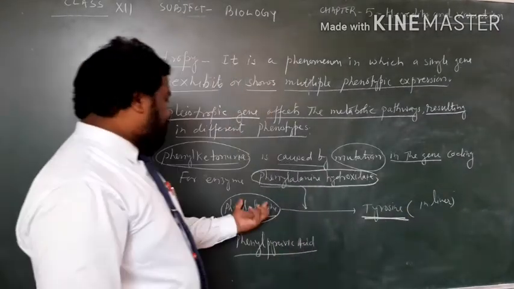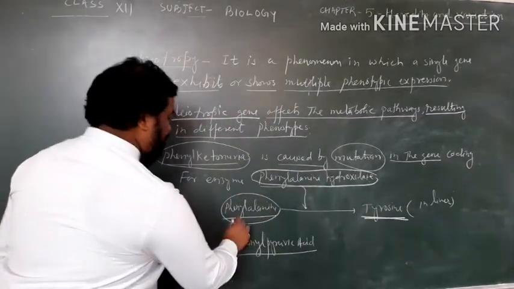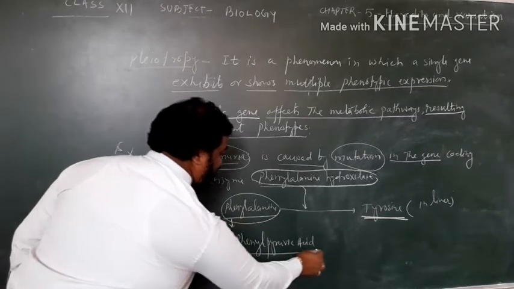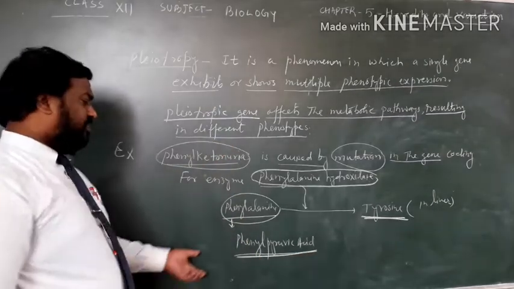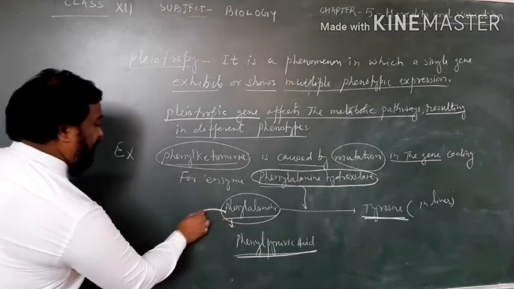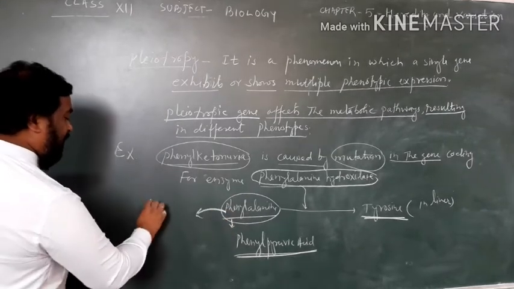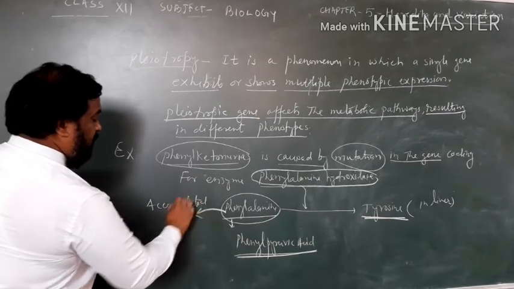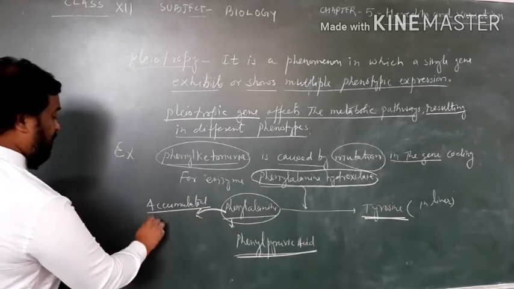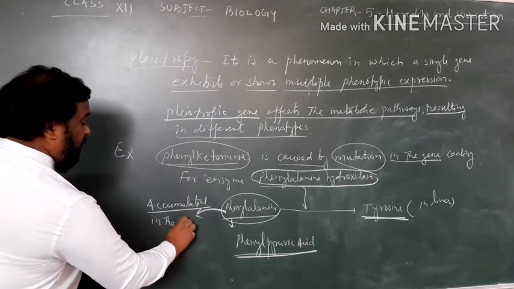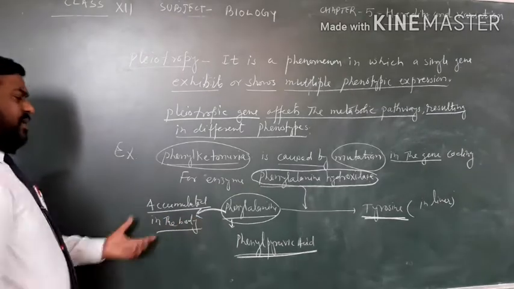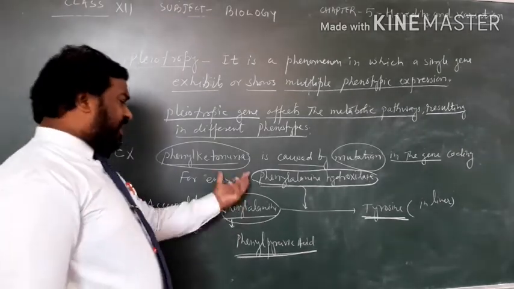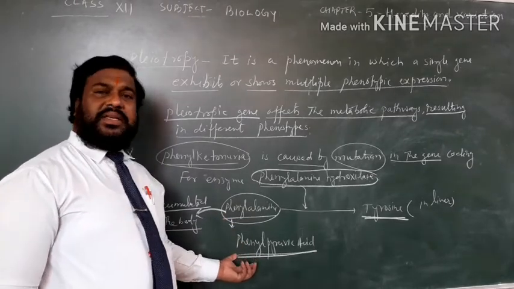So this phenylalanine is accumulated in the body, and later it is converted to phenylpyruvic acid.